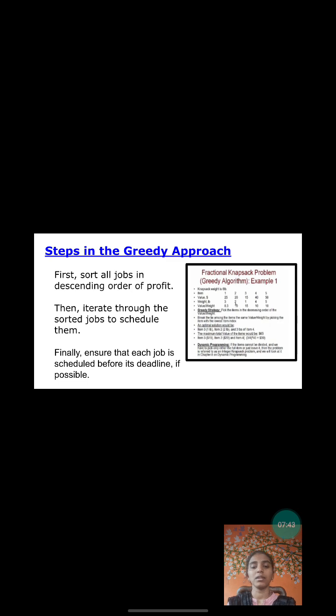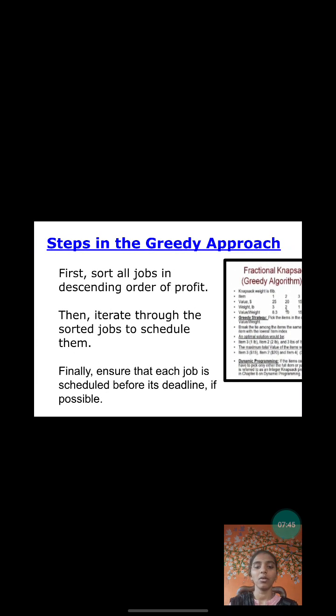What are the steps in the greedy method? First, sort all jobs in descending order of profit. Then iterate through these sorted jobs to schedule them. Finally, ensure that each job is scheduled before its deadline if possible.